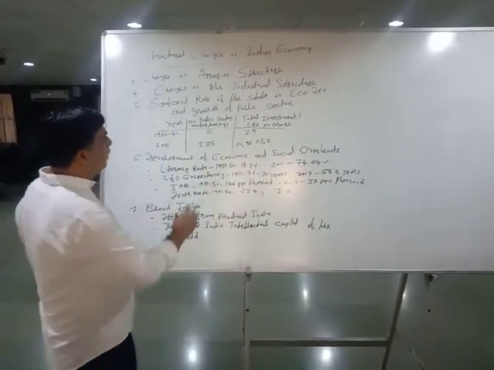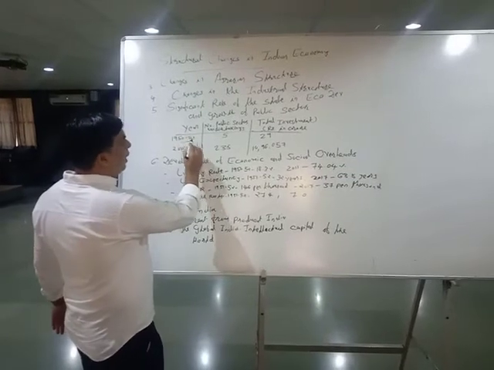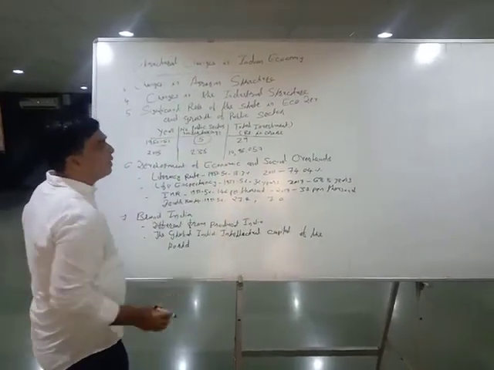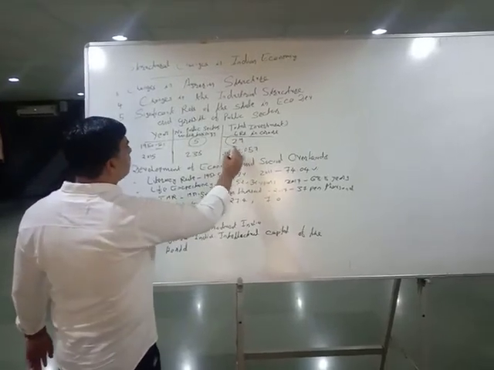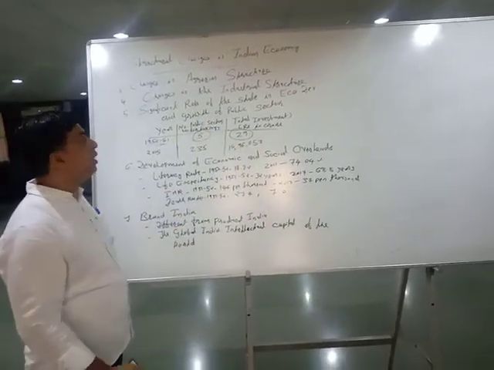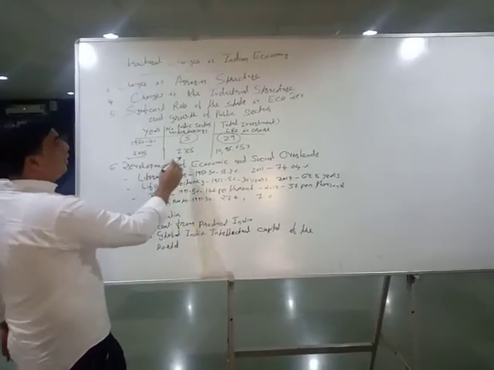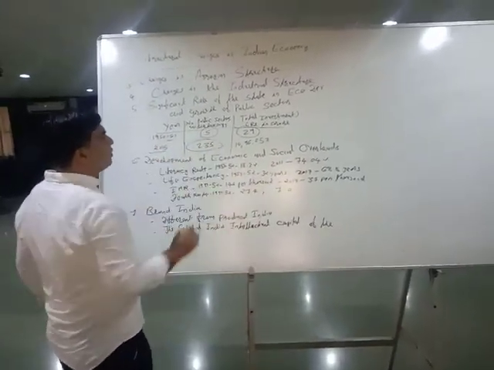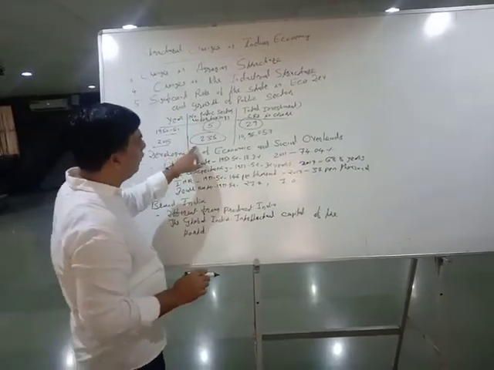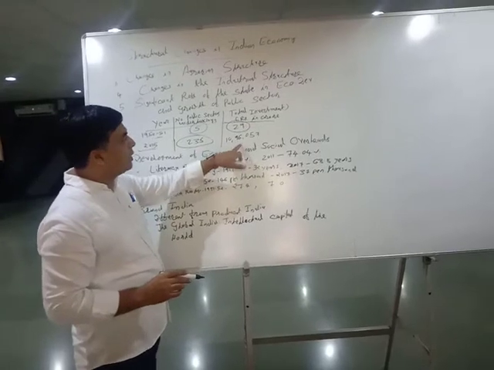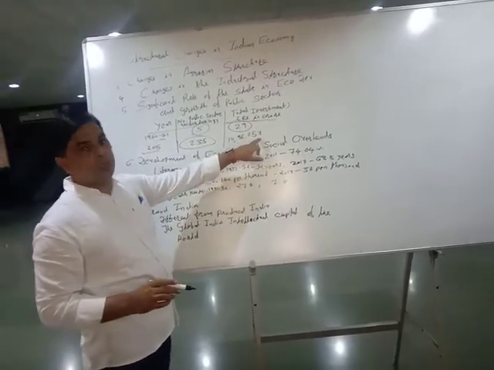You can observe from the table that when we started planning in 1950-51, there were only 5 public sector enterprises and total investment was only 29 crore. Up to March 2015, the number of public undertakings increased from 5 to 235, and total investment is about 10 lakh 96,057 crore.